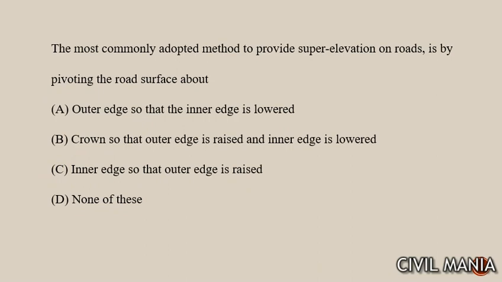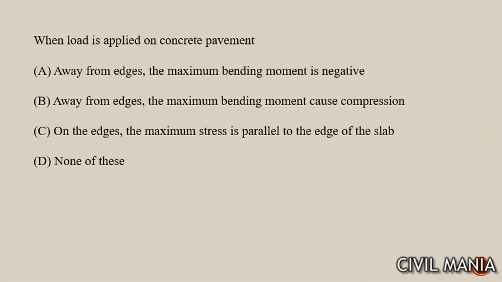इसके बाद नेक्स्ट क्वेश्चन है, the most commonly adopted method to provide super elevation on road is by pivoting the road surface about inner edge so that the outer edge is raised. ये पूछा है in comparison to the inner edge, ठीक है। This one is inner and this one is outer। Next question है, when load is applied on concrete pavement, it is applied on the edges so that the maximum stress is parallel to the edge of the slab।